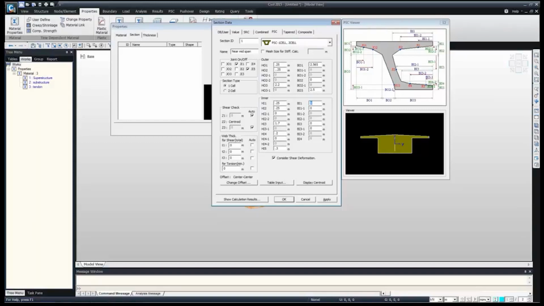then BI1 will be 2.15, then 0.75, and BI3 will be 2.15, then BI3 1.95. Again, for web thickness, for the shear check, it is automatically calculated, so we can directly give auto.